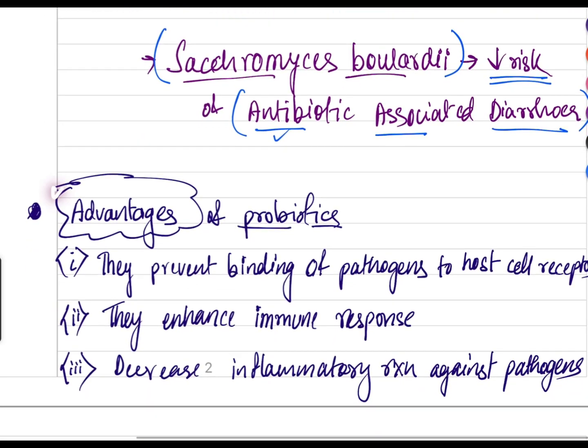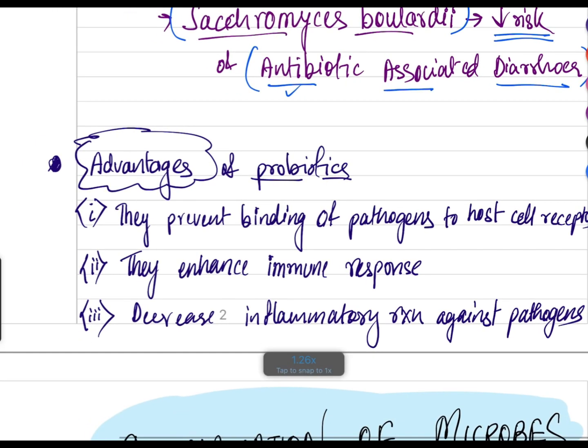Now we are studying the advantages of probiotics. As we know, the main advantage is that they promote good health in our body. Apart from that, they prevent the binding of pathogens to host cell receptors. Suppose this is a pathogen and this is the host cell, and here is the receptor for it to bind, but probiotics prevent its binding. This is how they promote good health.